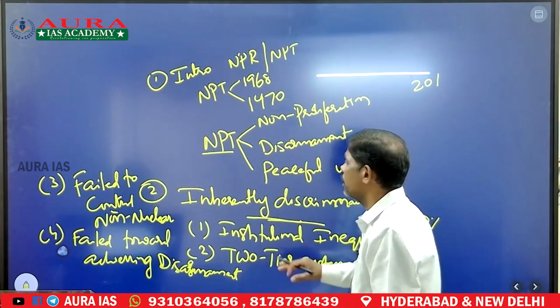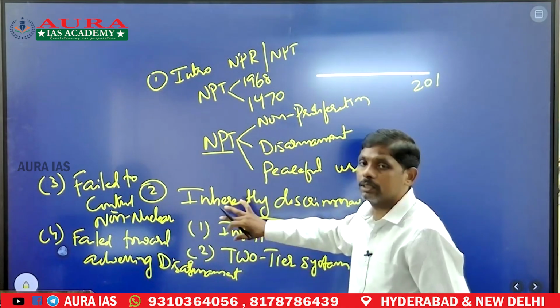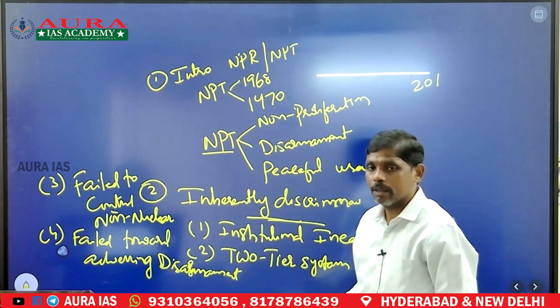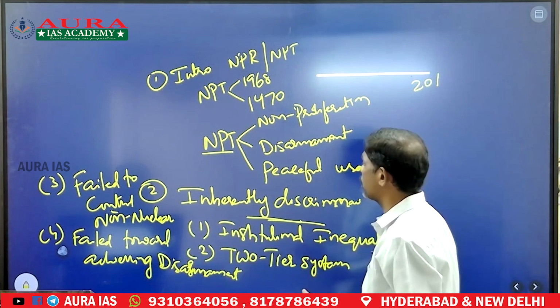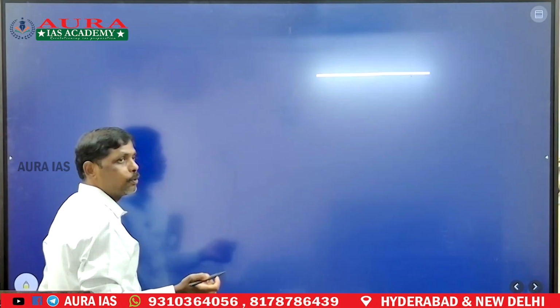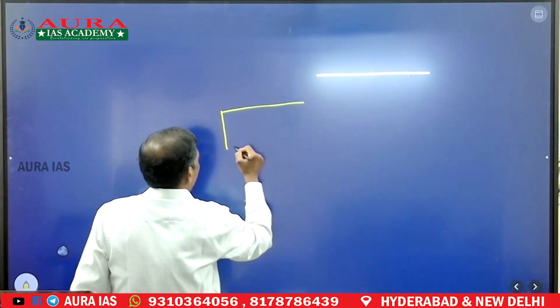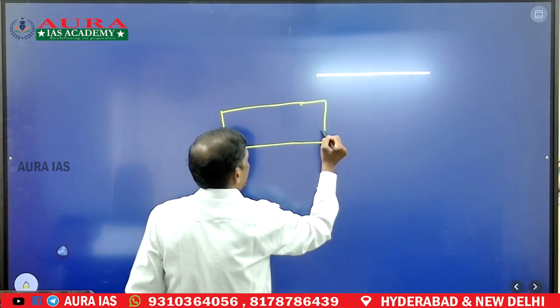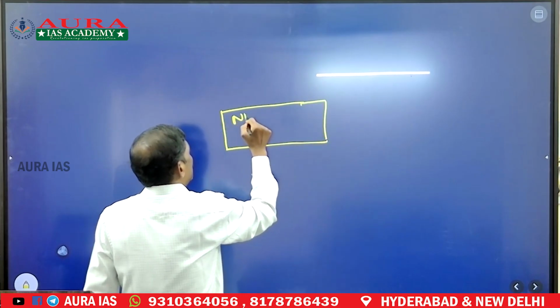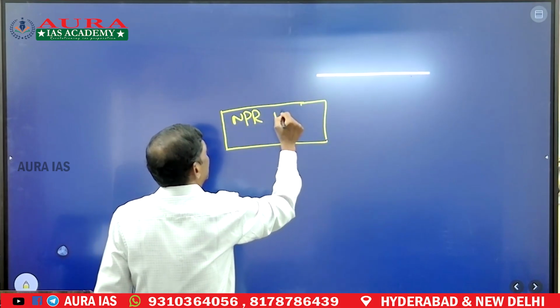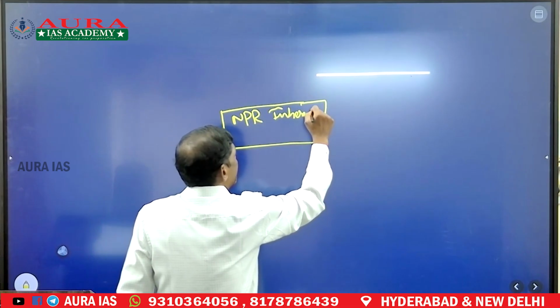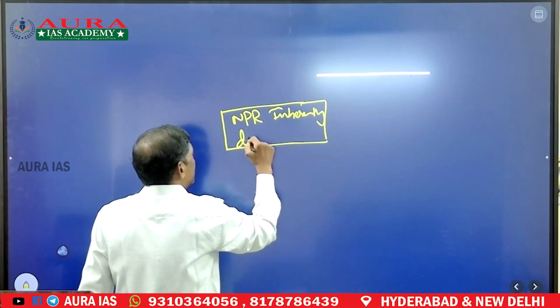And if possible, we can also provide this in a graphical, schematic form. So let me put this core part of the answer in a graphical form. The nuclear proliferation regime is inherently discriminatory.